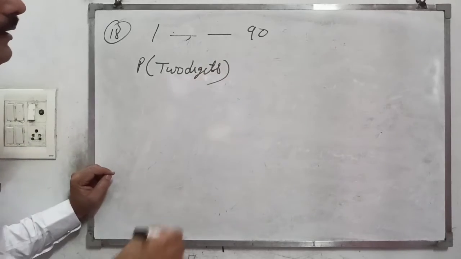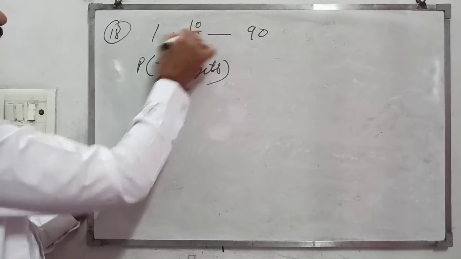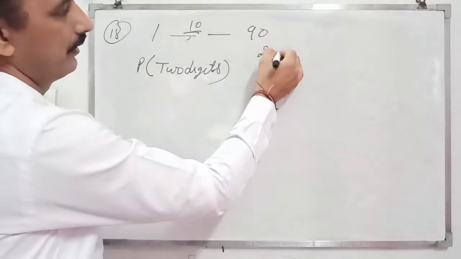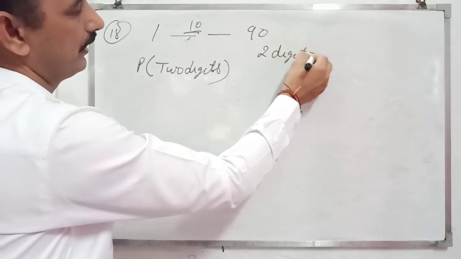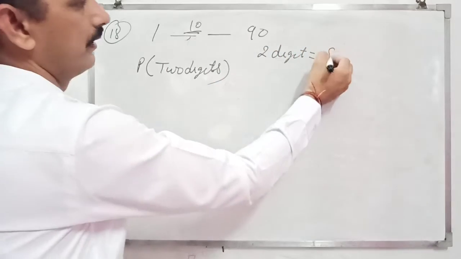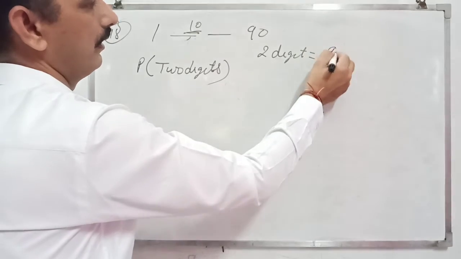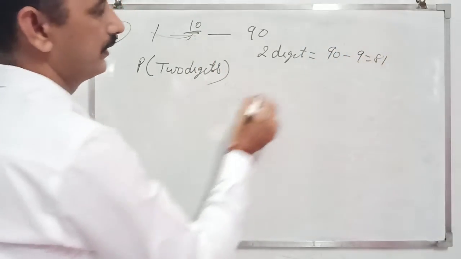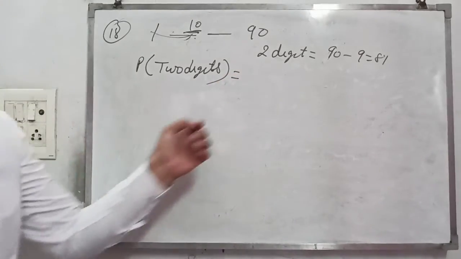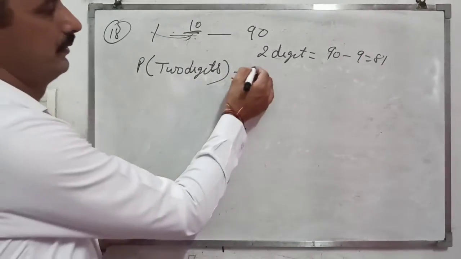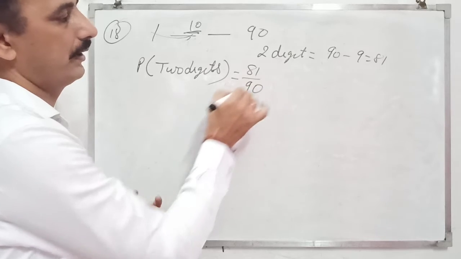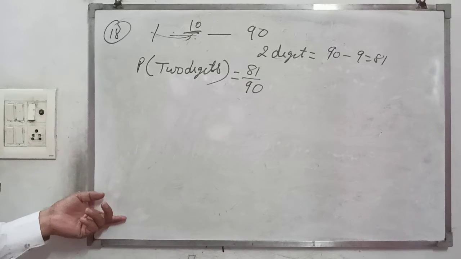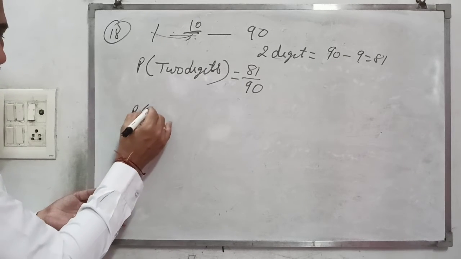So 2 digits start from the 10. So we subtract 9 from 90, so you get 81. So it means there are 81 numbers having 2 digits. So it's 81 upon total is 90. Right? Now we want to find the probability of perfect square.